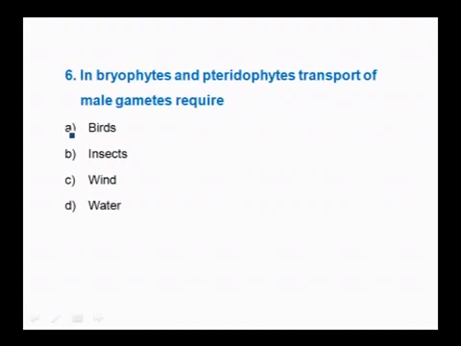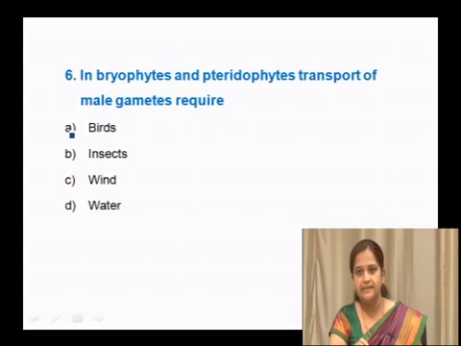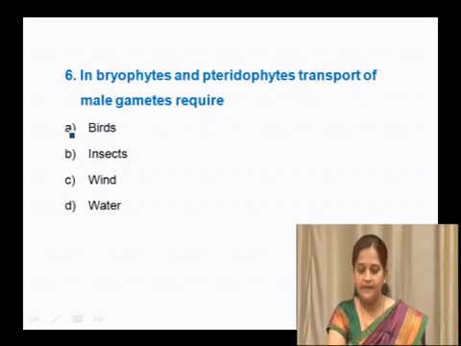Next question is, in bryophytes and pteridophytes, transport of male gametes requires what? For transferring the male gametes, what are the agents? Here the first option is bird, second option is insect, third option is wind and fourth option is water. Birds are not involved here, and ornithophily comes for pollen grain transfer or for fruit or seed transfers. So, here birds are not an option.